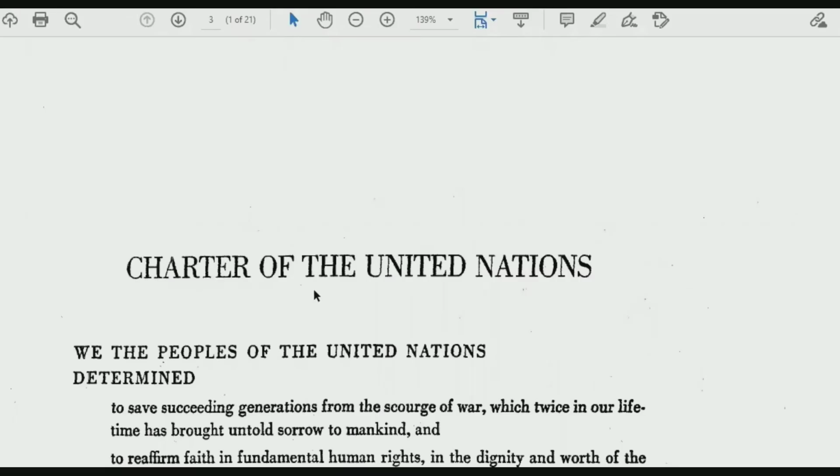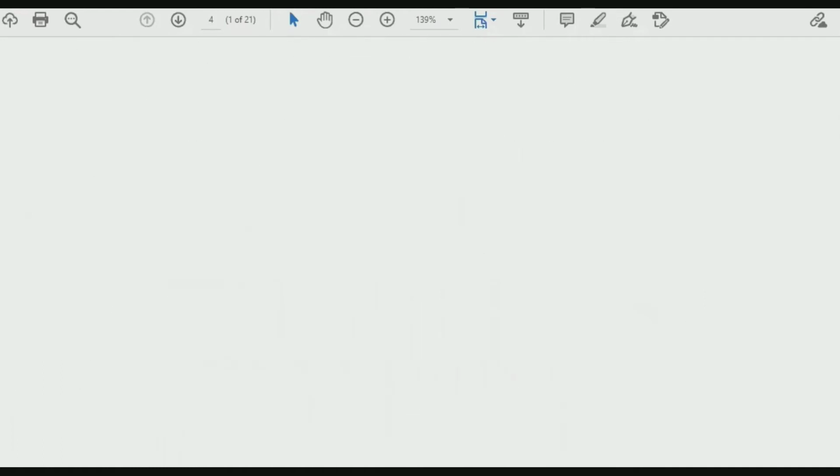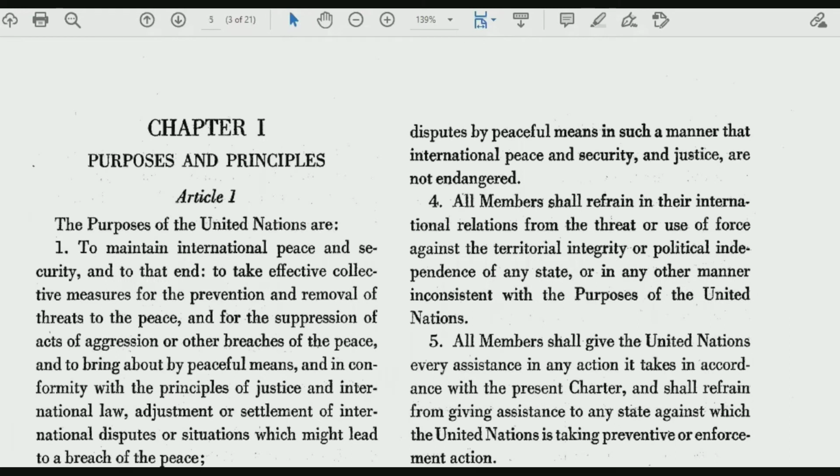But before that, I would request you to download the United Nations Charter. It is available online. You can simply look for Charter of United Nations PDF and you can download it, because from the PDF you can read the articles, you can read the provisions. We even get hard copies of this. It's available online as well. I would put a link for the hard copy of the United Nations Charter. So you can check out that link also, or you may simply download the PDF, whichever you find to be convenient for you, you can do that.